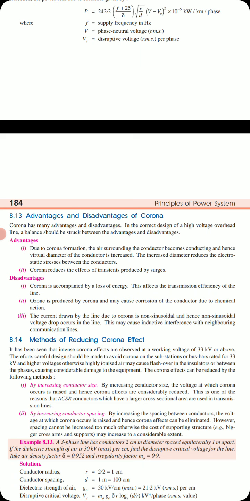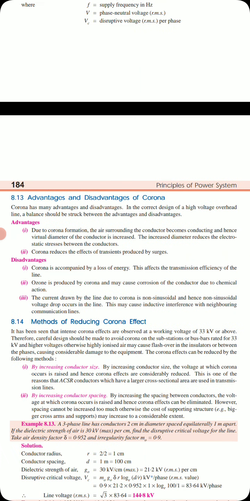Because of the ozone formation, the transmission conductors may undergo chemical actions when the ozone comes in contact with the conductor. The conductor is a metal, and with ozone some chemical reactions take place. This may lead to loss of efficiency, loss of conductivity, or loss of smoothness of the conductor, as many chemical reactions may lead to many things.